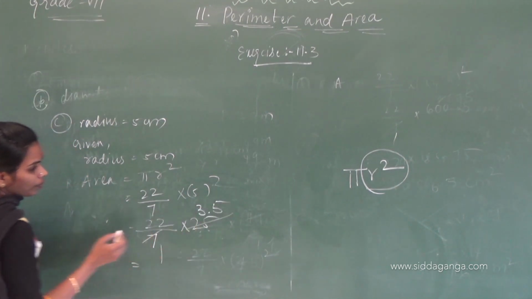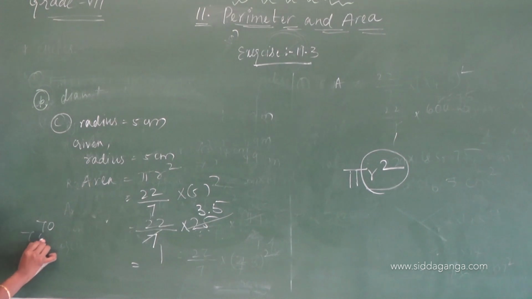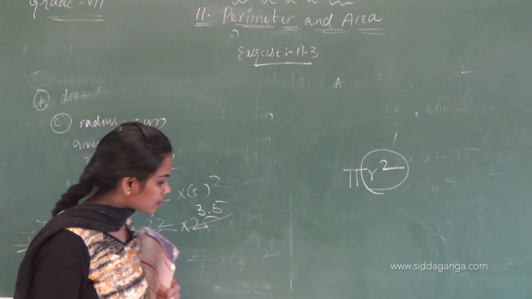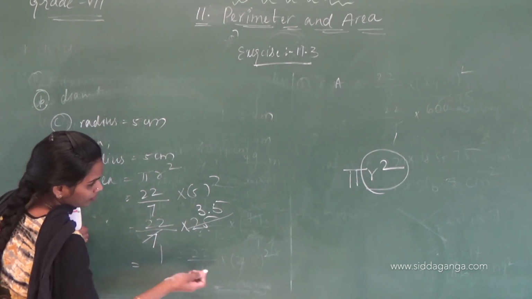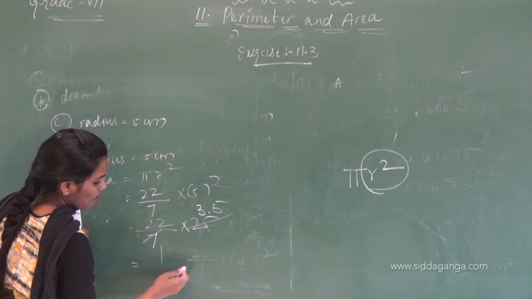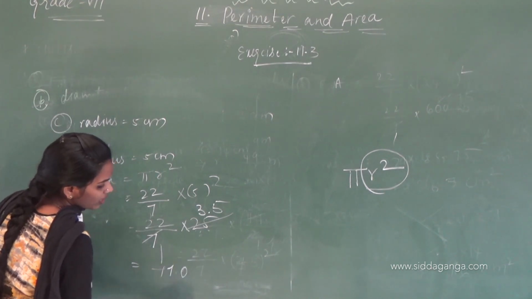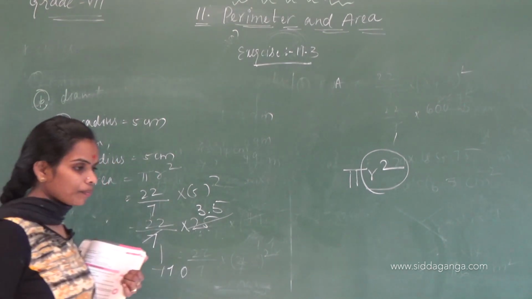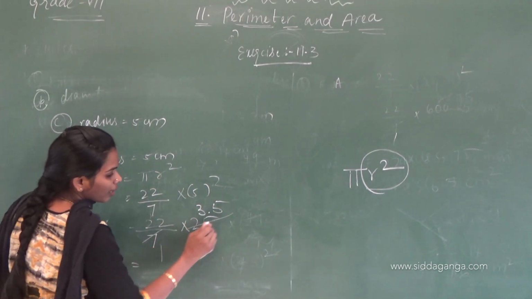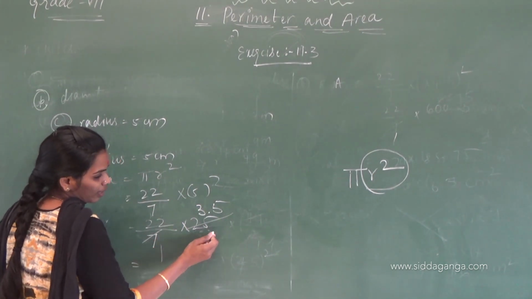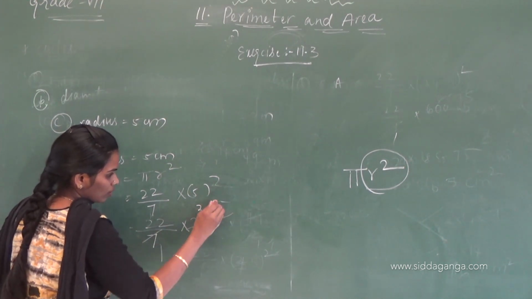And then 77. The answer will come as 77 point something, okay? Otherwise, if you do the full calculation, here 5 is a 35, correct?